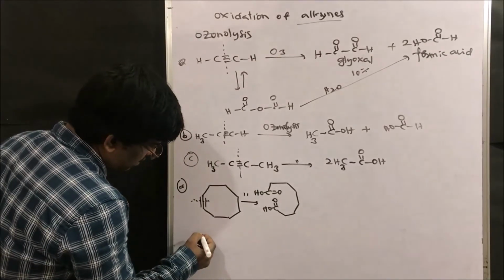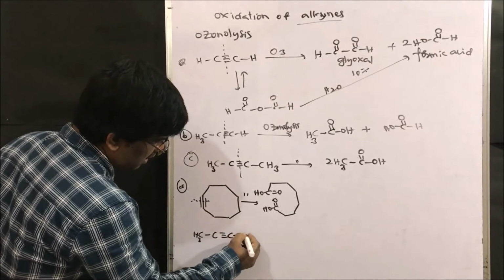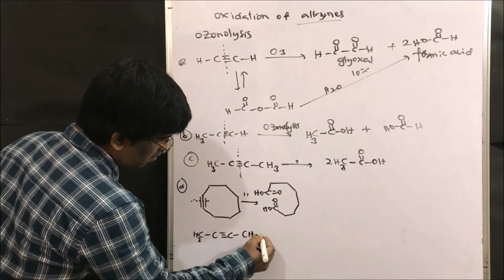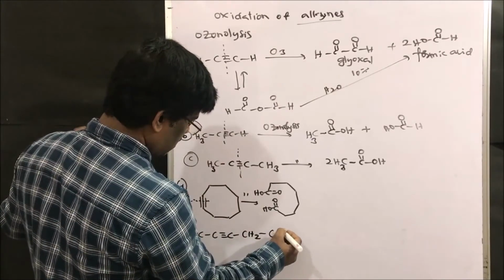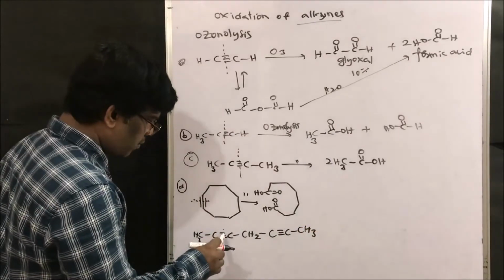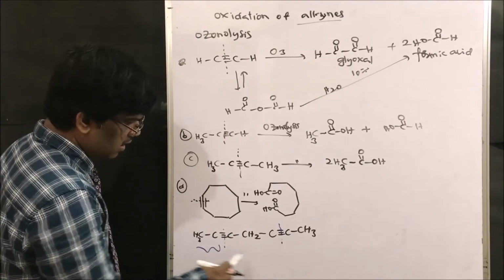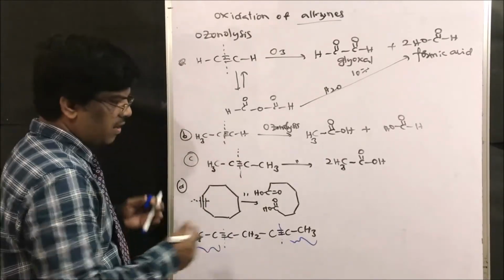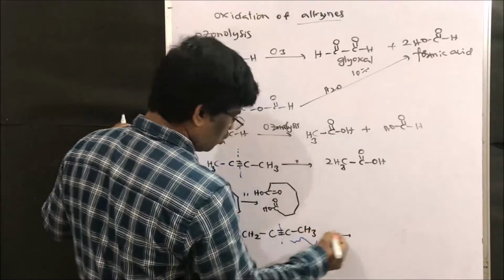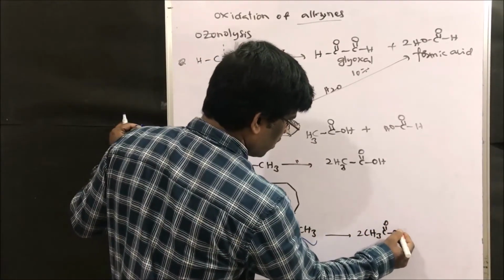Let us take another example. CH3 C triple bond C CH2 C triple bond C CH3. Wherever you see a triple bond, break here, break here. So this side and this side, these two are the same, right? So 2 moles of CH3 COOH.